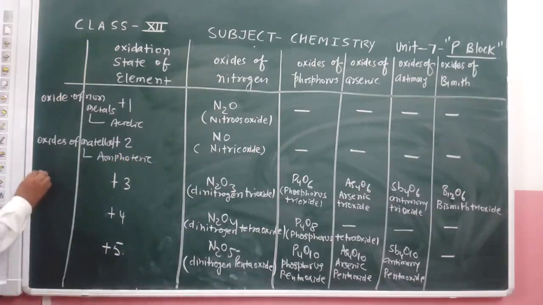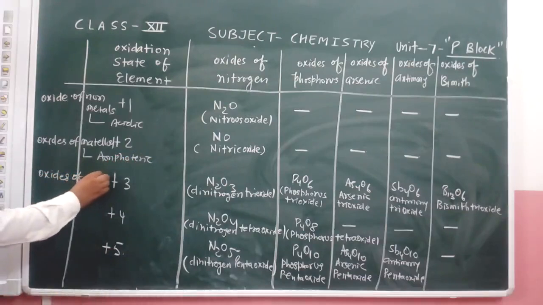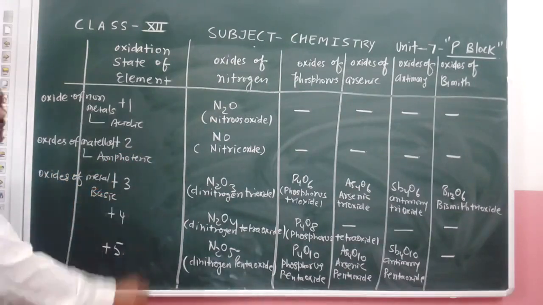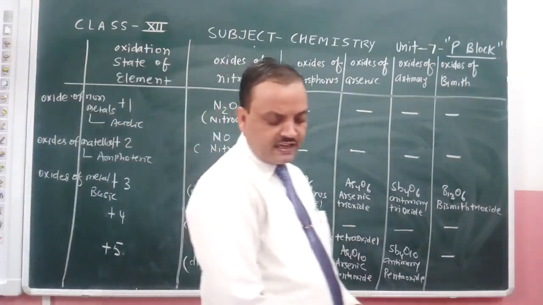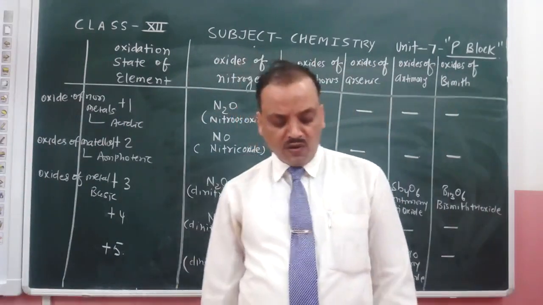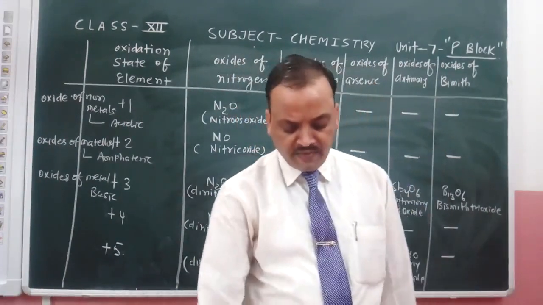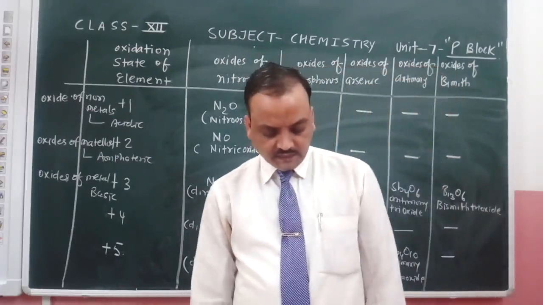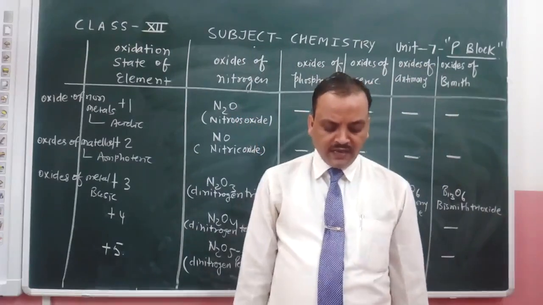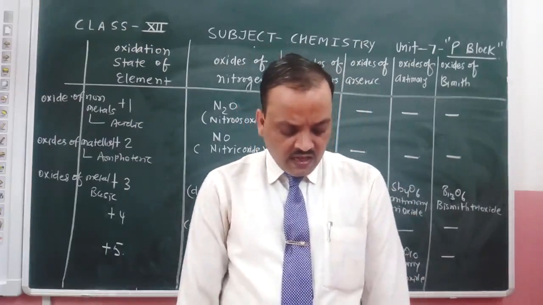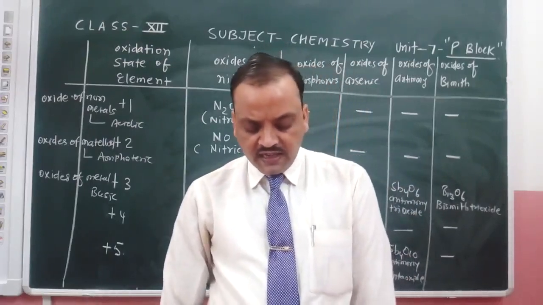Oxides of metals are basic in their nature. The more electronegative the element, the more acidic its character. Among the oxides of the same element, the higher the oxidation state of the element, the more its acidic strength.